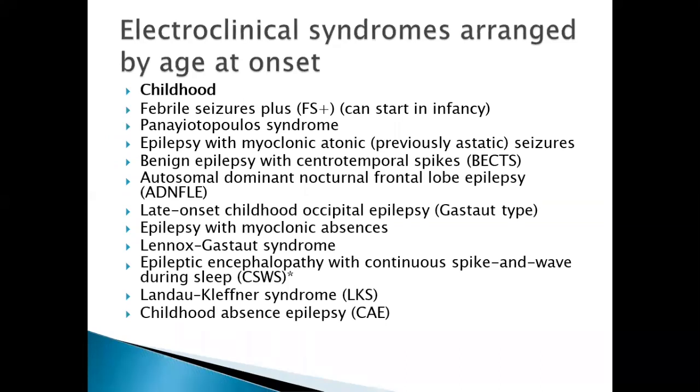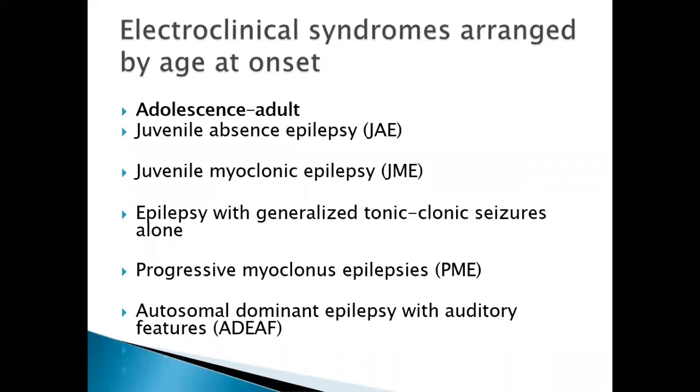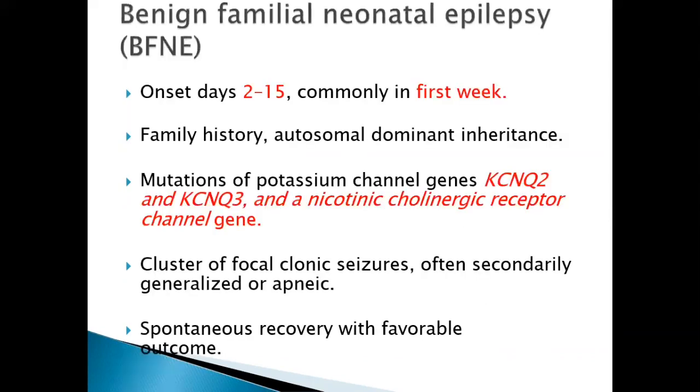In childhood, the important ones are Lennox-Gastaut, Landau-Kleffner, and Panayiotopoulos syndrome. In adolescence, there are various idiopathic generalized epilepsies like juvenile absence epilepsy, juvenile myoclonic epilepsy, and also progressive myoclonic epilepsies. First, coming to the neonatal epilepsies, we have three important ones. The first one is benign familial neonatal epilepsy.